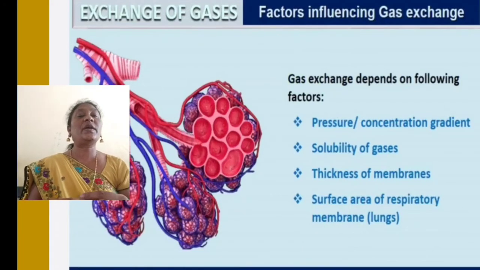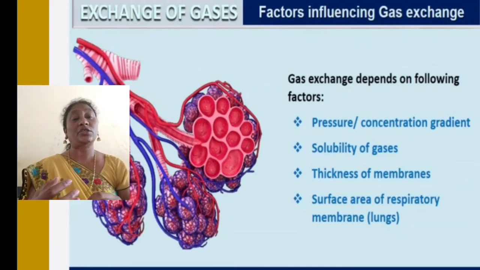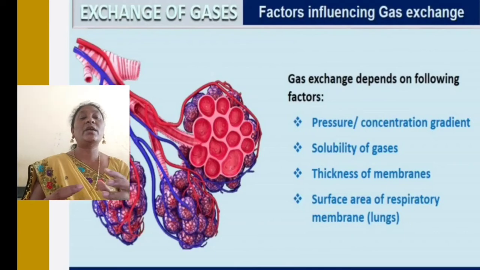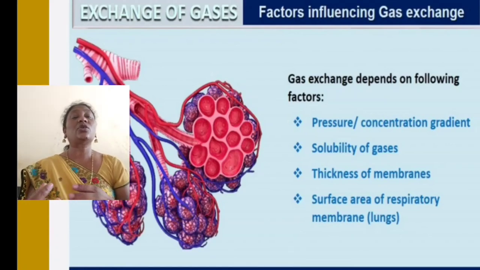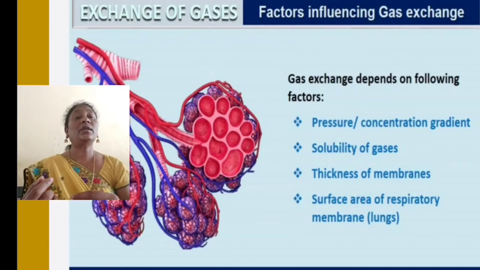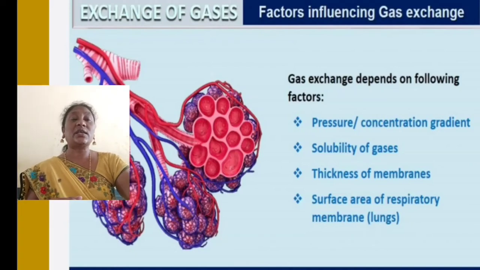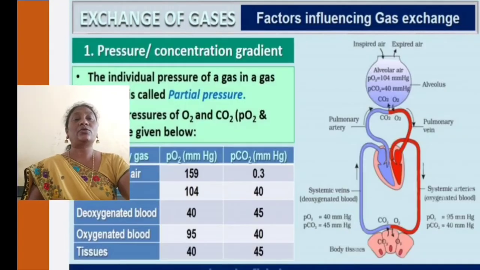Gaseous exchange depends on the following factors: the pressure, concentration gradient and solubility of the gases, the thickness of the membrane, and the surface area of the respiratory membrane. That's why those who smoke, the surface area of the lungs will decrease, and they will suffer with respiratory problems. So, gaseous exchange always depends on the pressure gradient, the solubility of the gases, the thickness of the membrane, and the surface area of the respiratory membrane. Based on all these conditions, gaseous exchange plays the vital role.